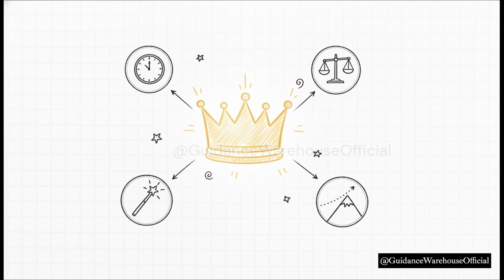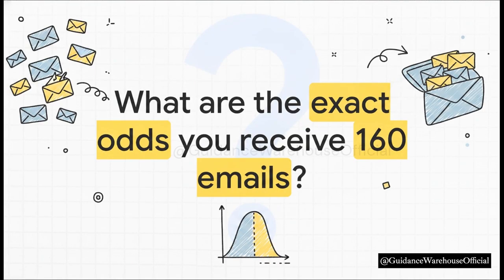And finally, keep this in your back pocket as a really clever shortcut for binomial distributions with lots of trials and low probabilities. Let me leave you with a real-world thought to test out. According to the email management company Baden, the average user gets 147 emails a day. You now have the exact framework to figure out the precise mathematical odds that you will receive exactly 160 emails tomorrow. Identify your interval, find your mu, and apply the formula. Try the math out for yourself and see just how predictable the chaos of your inbox can actually be.